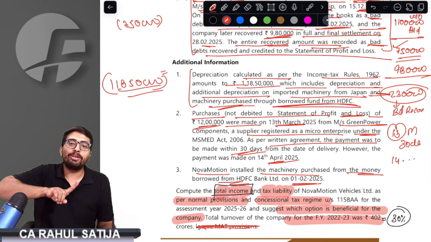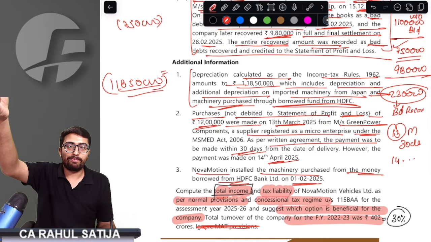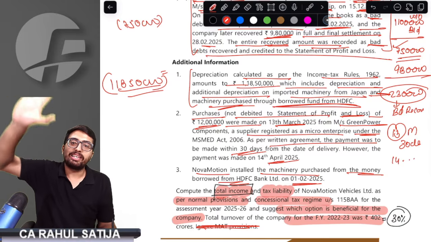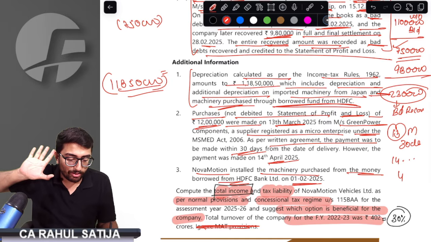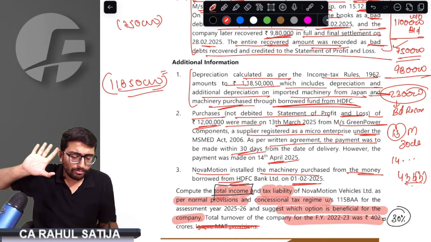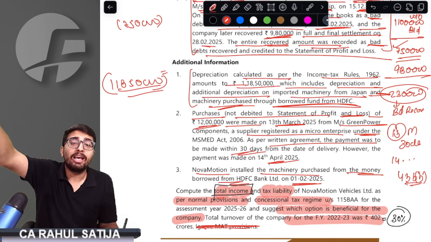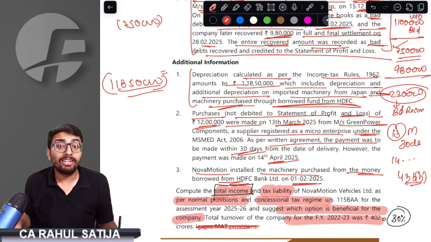That means, are we delaying the payment? Right answer is yes, we are delaying the payment. Are we delaying beyond the agreement? Yes, sir, we are delaying. That means, should this be disallowed under 43B(h)? Right answer is yes, sir, it should be disallowed.